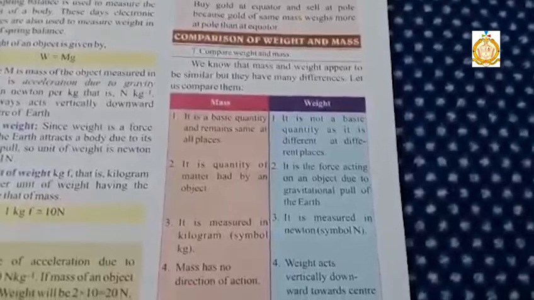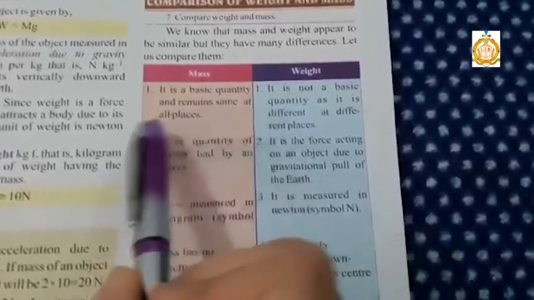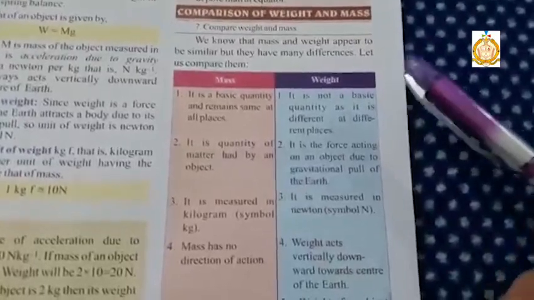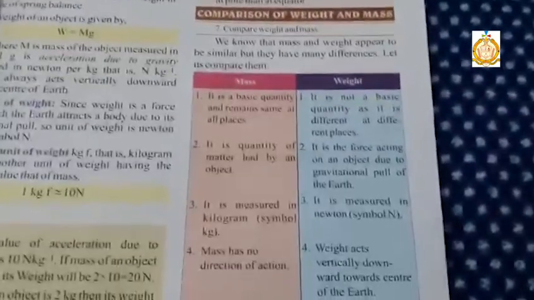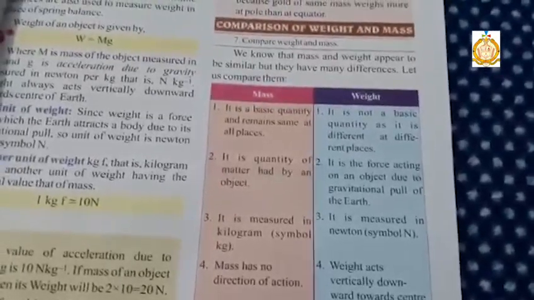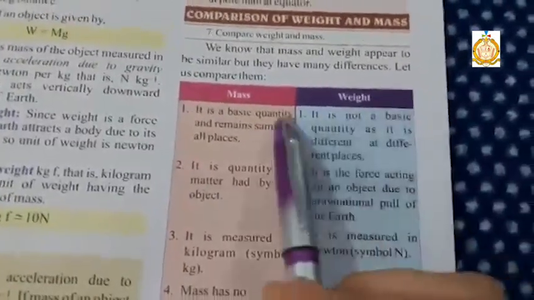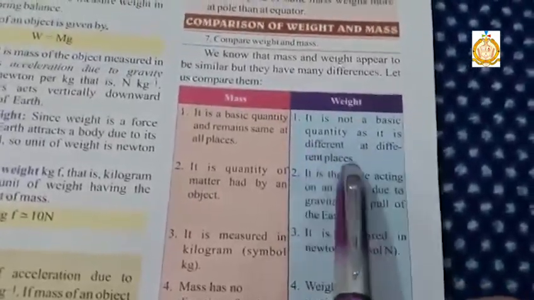This is a very important topic. Mass and weight. Mass is a basic quantity and remains the same at all places. Whatever the mass of an object may be, it would always remain the same. It is an invariant quantity. Again, if you go to the moon, your mass would be the same as your mass was on earth, but your weight would not be the same. Your weight may decrease when you go to the moon. Weight is not a basic quantity, as it is different at different places.